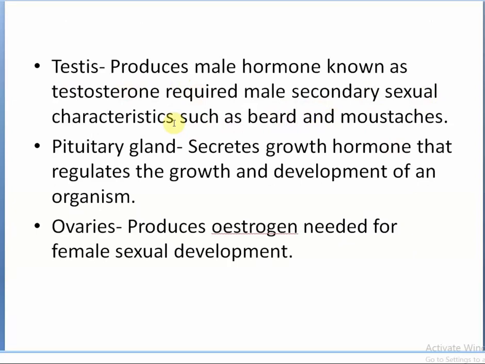The next one is the pituitary gland. What is the work of the pituitary gland? It secretes growth hormone and regulates the growth and development of an organism. Then the next one comes the ovary. What is the work of the ovary? It produces estrogen, needed for female sexual development. Whatever sexual development a female undergoes is because of the production of estrogen.